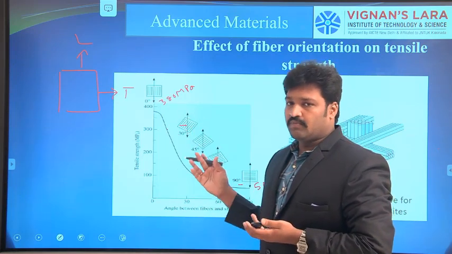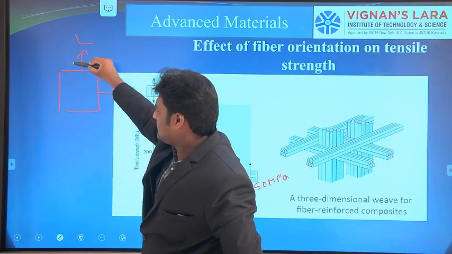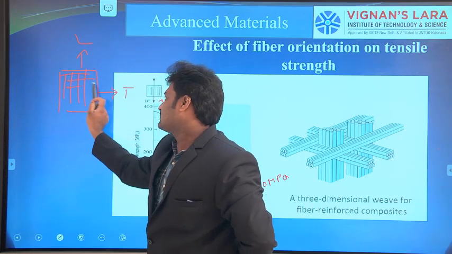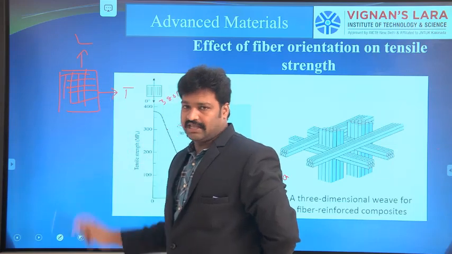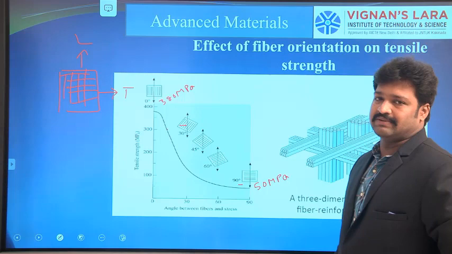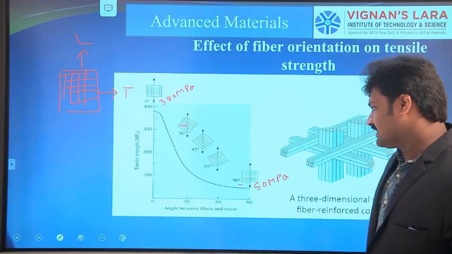So if we consider the property in this direction, it has both longitudinal fibers as well as transverse fibers, so the property at this junction and at this point is the same. To get the same property we go for multiple layers, depending upon the application. So this is the effect of fiber orientation in various directions.